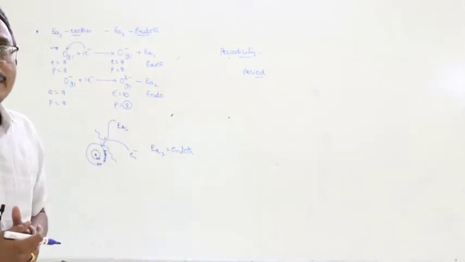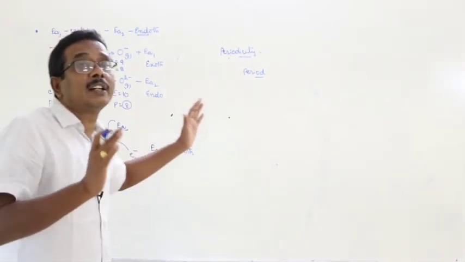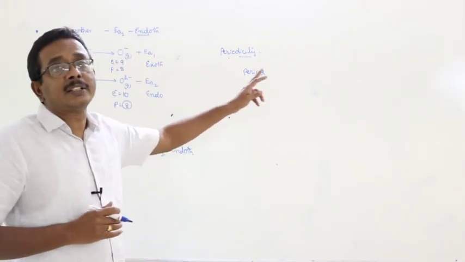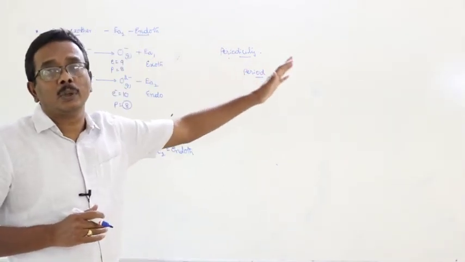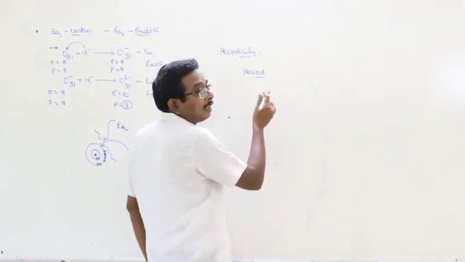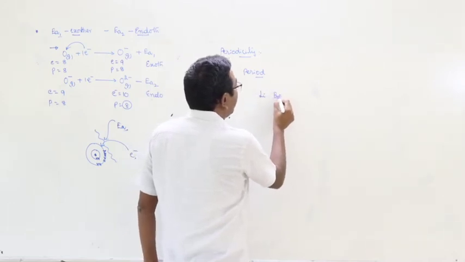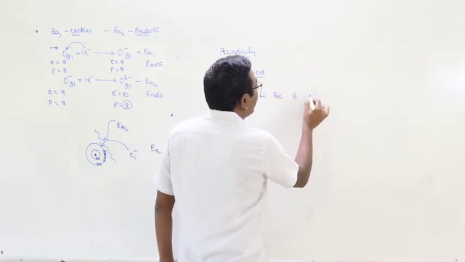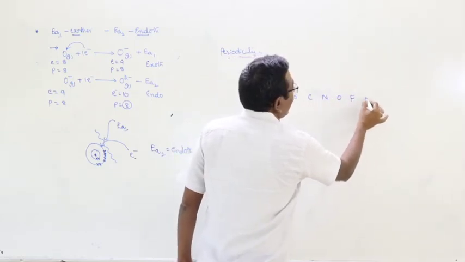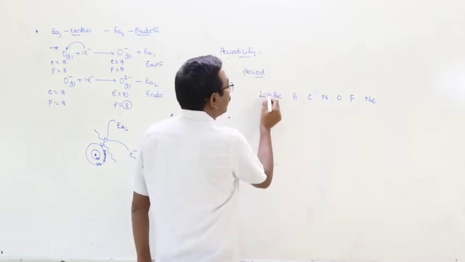Why? What is the reason for that? Due to appearance of stable electronic configurations in some cases, like second A group elements, fifth A group elements and noble gases. And here the order of the electron affinity in the period: lithium, beryllium, boron, carbon, nitrogen, oxygen, fluorine, neon.